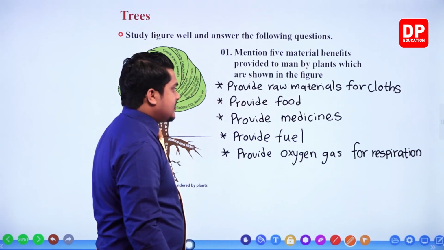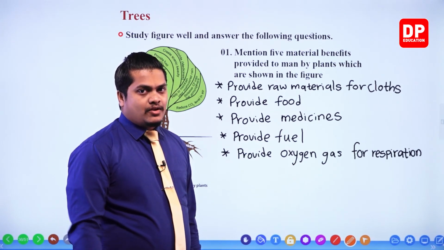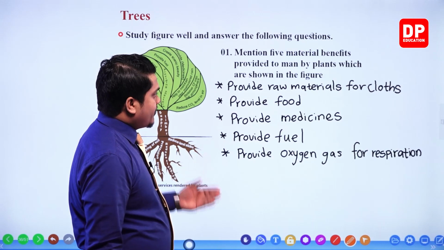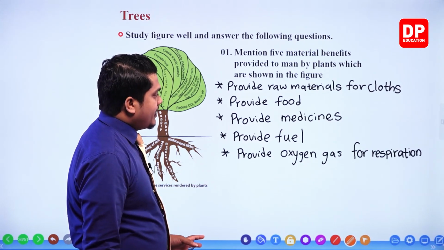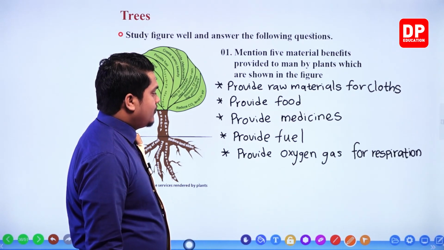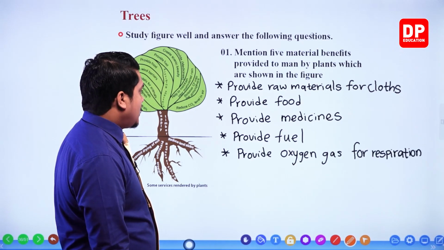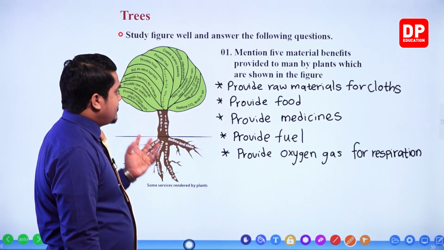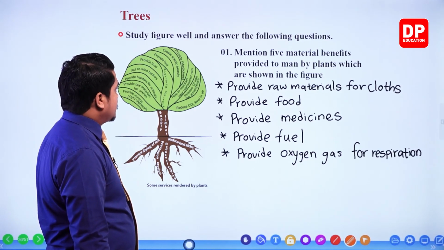Right. So these are several material uses of plants. Means that a certain material is given out by the plant. So it provides raw materials for clothes, food and medicines, then it provides fuel, then it provides oxygen gas for respiration purposes. Other than that, my dear children, it provides timber, right? And it provides phytochemicals, right?